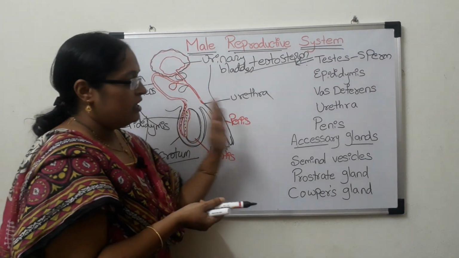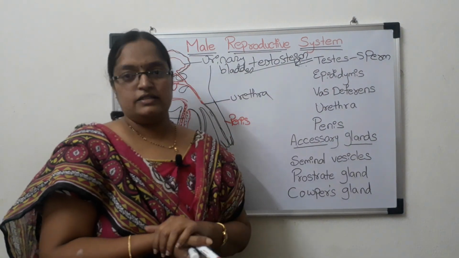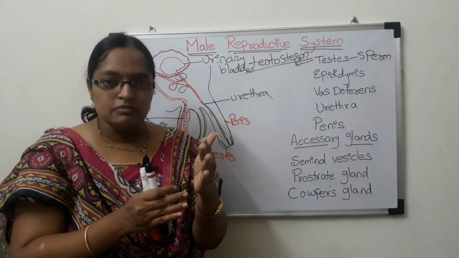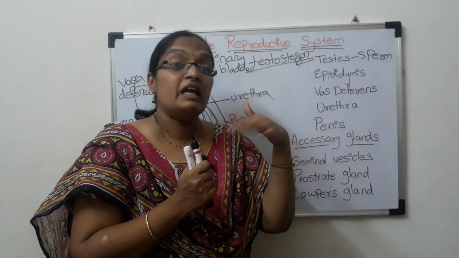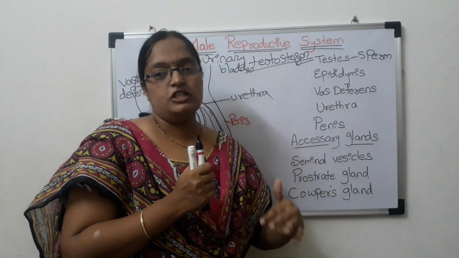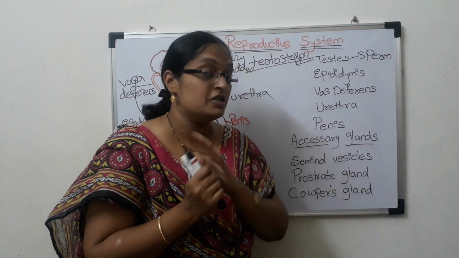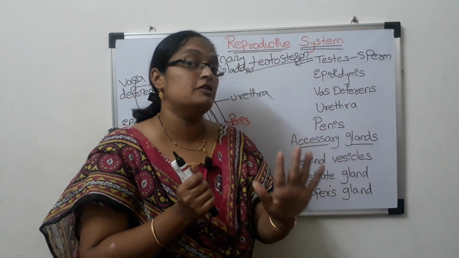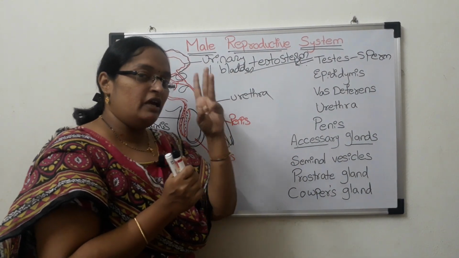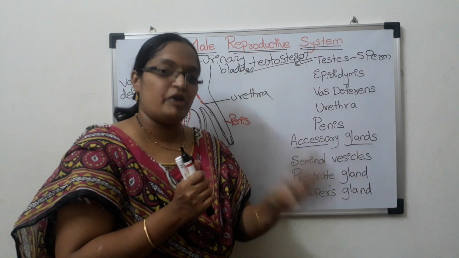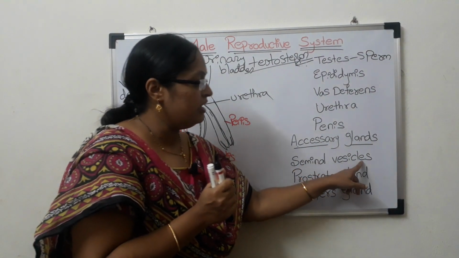Got it? Then accessory glands. What are accessory glands? Accessory glands secrete some secretions which are useful for maintaining the viability of the sperms, but they do not produce the sperm cells. Now we'll see the accessory glands. Three types of accessory glands are present in the male reproductive system. The first one, seminal vesicle.